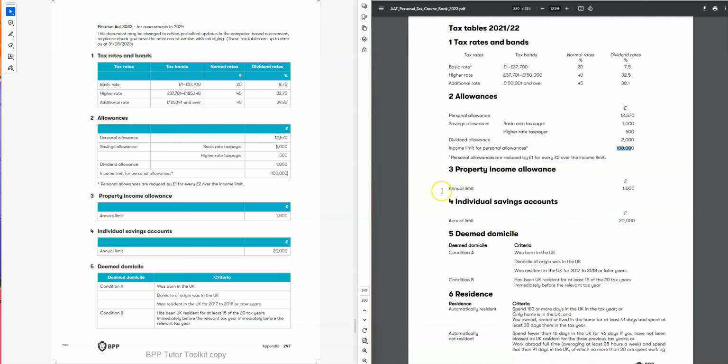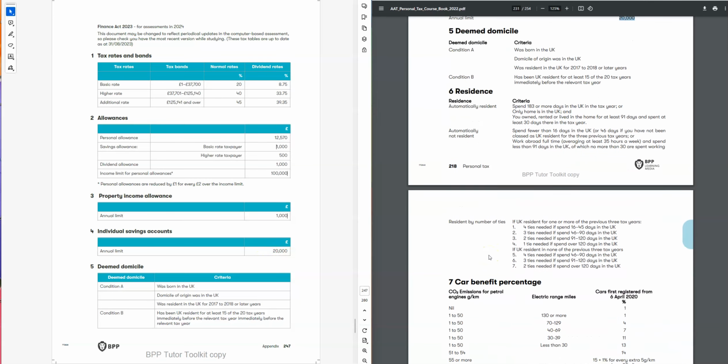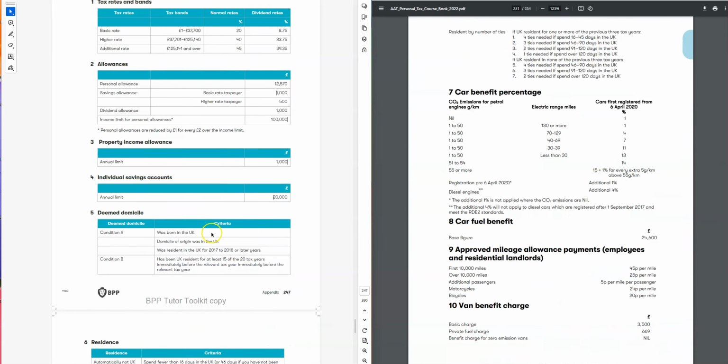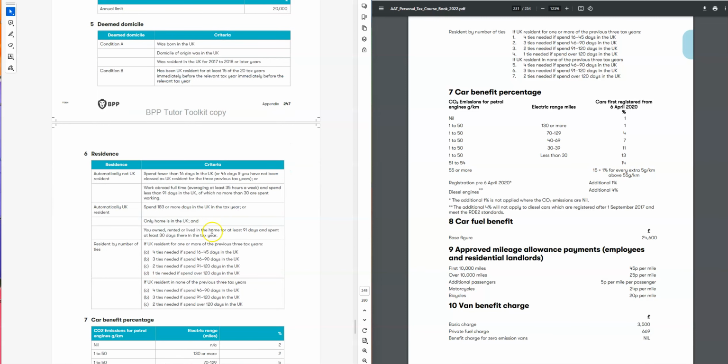All right, the property allowance remains same, 1,000 and 1,000. Then we have individual savings, ISA, it is still same, 20,000, 20,000 for both Financial Act 21 and 23. Then the rest of the criteria for the domicile still remains same, so there is nothing changed for that. And the residency status remains same.